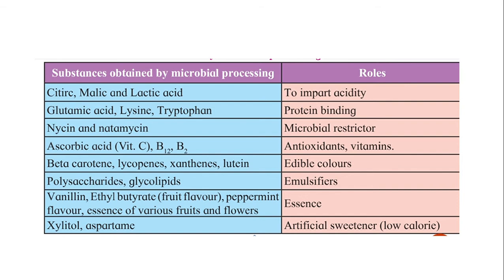For health conscious people, they avoid eating sugar. Instead of the common sugar that we use in daily use, they use these artificial sweeteners, which are also called low calorie sweeteners. So this was all about the substances obtained by microbial processing, and they play various roles in our day-to-day life.